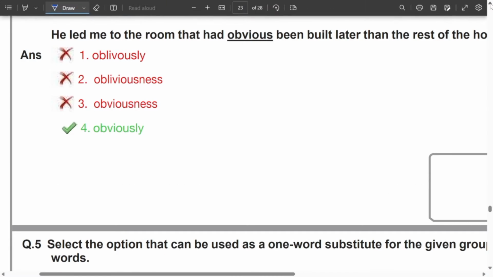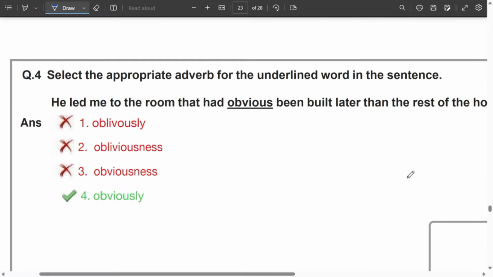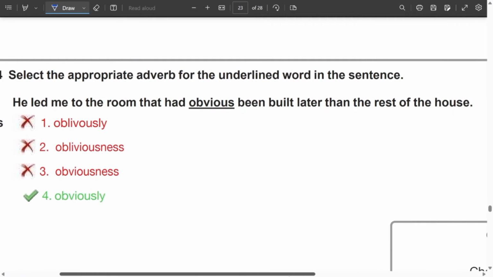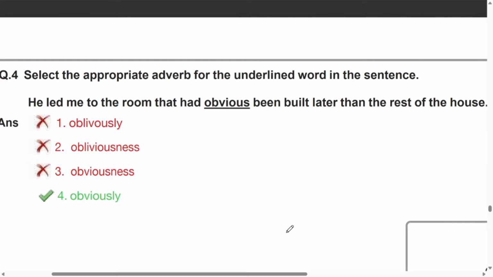Let us move to 4. Select the most appropriate adverb for the underlined word in the sentence. We have to find out the appropriate adverb. Look at the sentence that is given first: He led me to the room that had obviously been built later than the rest of the house. So there is one room which is built later than the rest of the house. First the house was built, later this room was built.